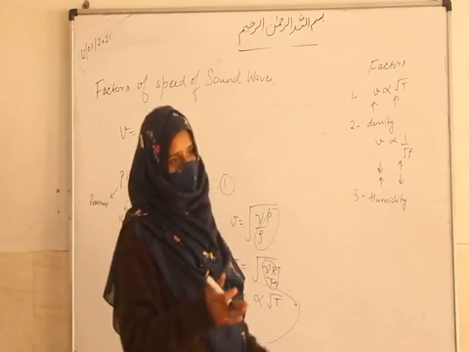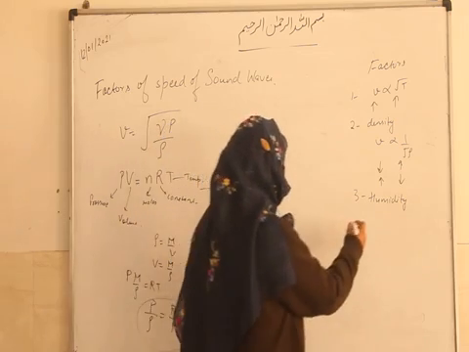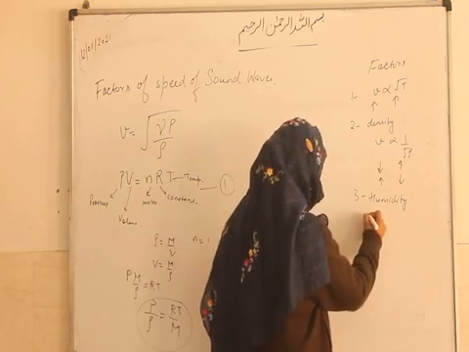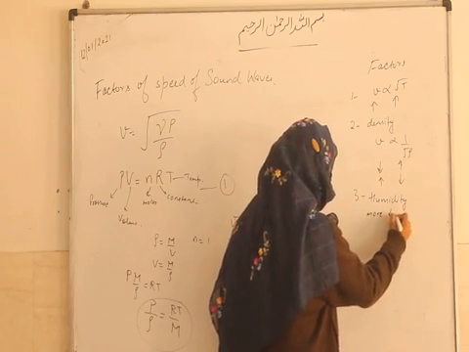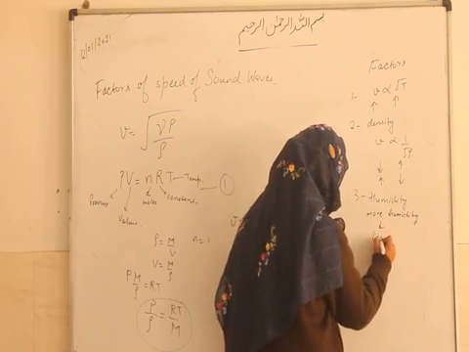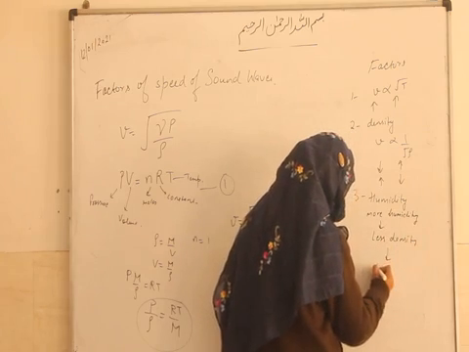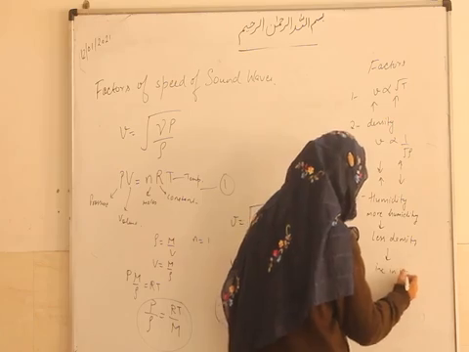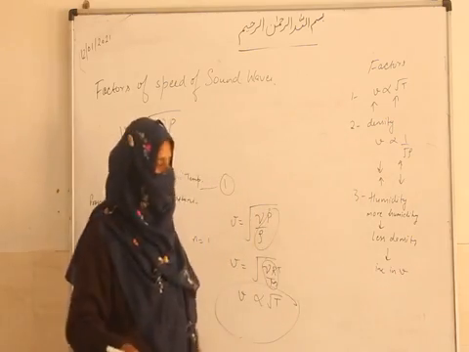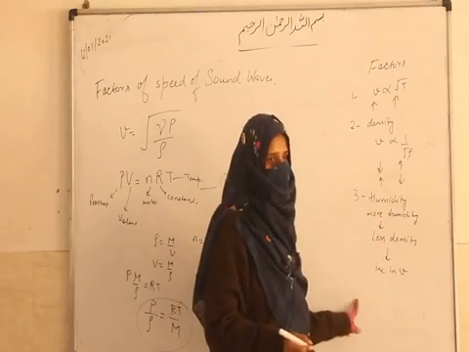So from here we can easily see that the effect of humidity is that it will increase the speed. More humidity means less density, and less density means an increase in the speed of sound. This is how humidity affects the speed of sound.